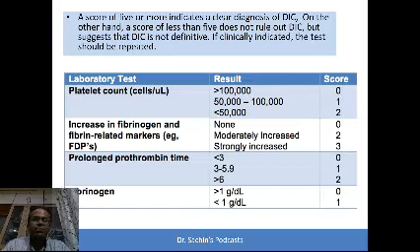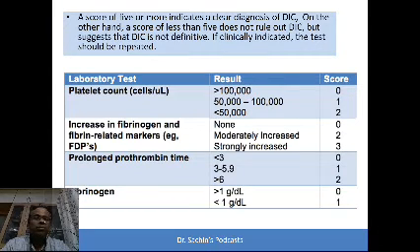And prothrombin time. If prothrombin time is prolonged mildly, that is less than 3 seconds above the upper range of normal, the score is 0. But if it is prolonged more than 3 seconds and less than 6 seconds, the score is 1. If the prothrombin time prolongation is more than 6 seconds above the upper limit of normal, then the score is 2. If fibrinogen has fallen below 1, the score is 1. But if fibrinogen is more than 1, the score is 0. This is how this ISTH scoring works.